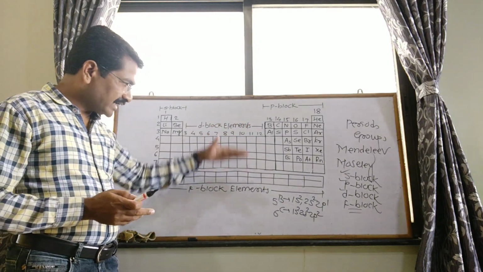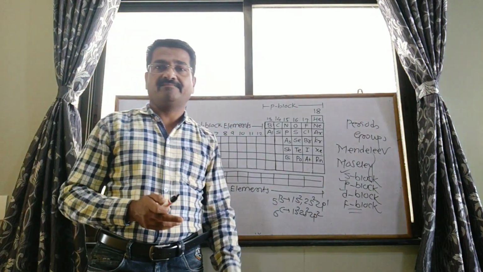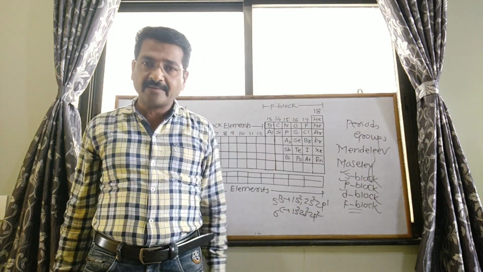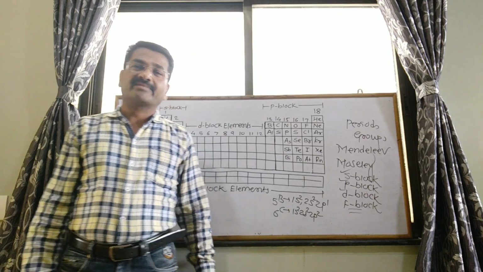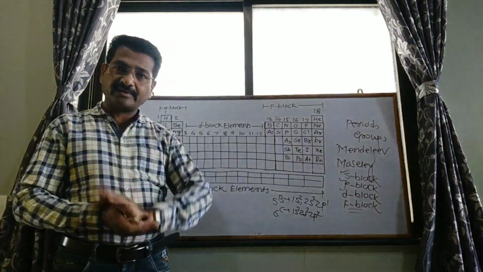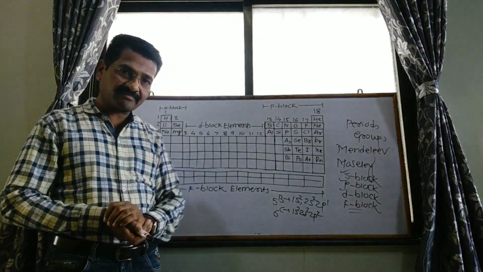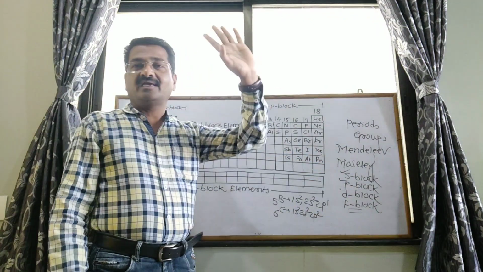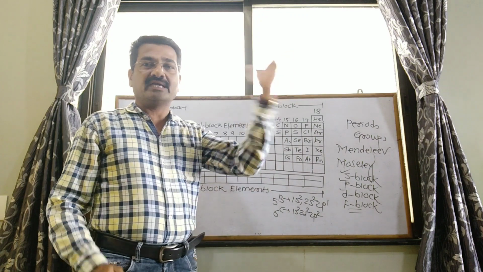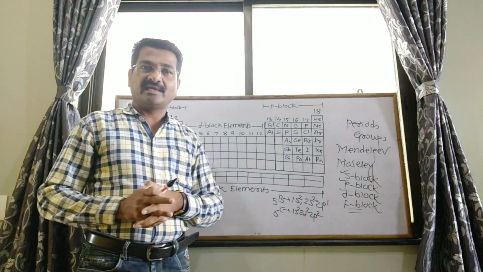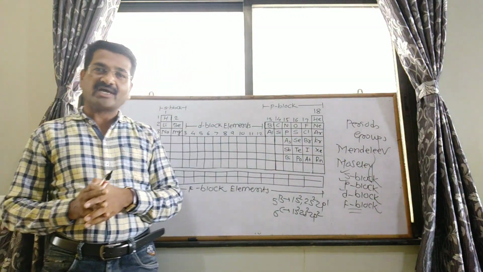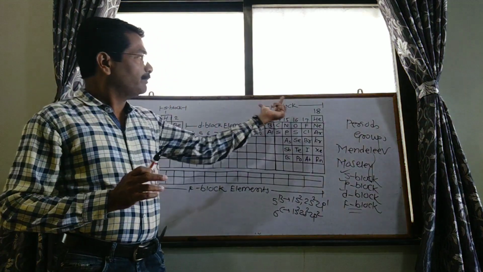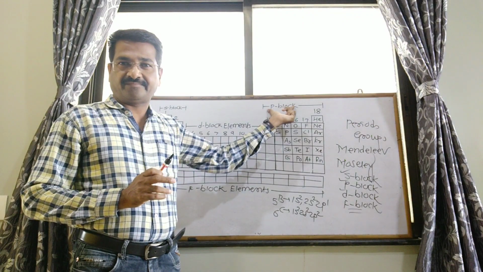These can be placed at the bottom of the periodic table. It is also called inner transition elements. Mostly we can arrange the elements into 4 blocks, which are the S block, P block, D block and F block. So this is the modern periodic table. But actually in this class we are going to study only the P block elements.